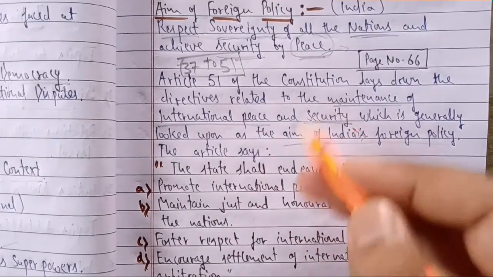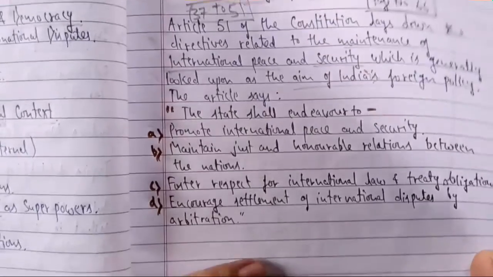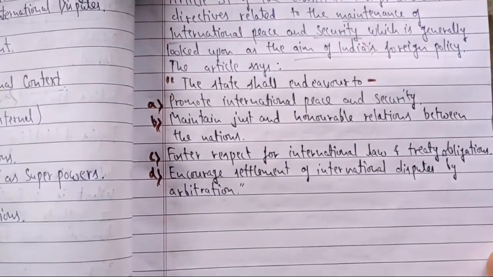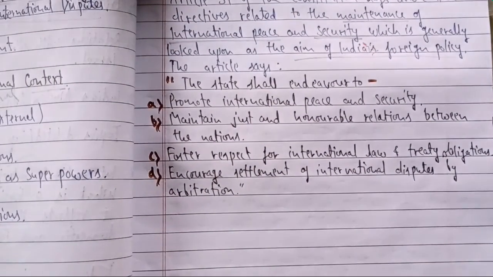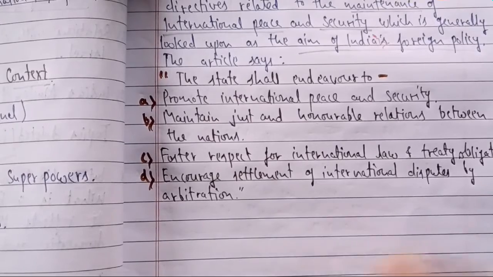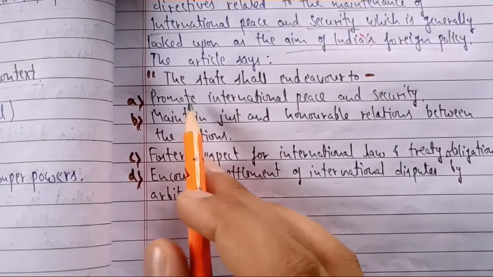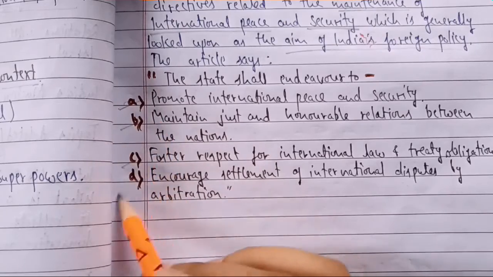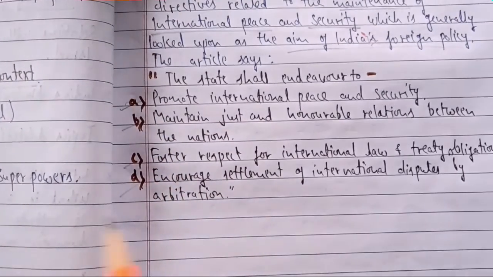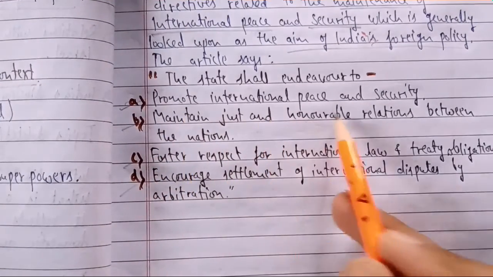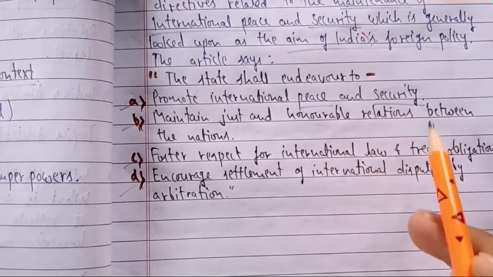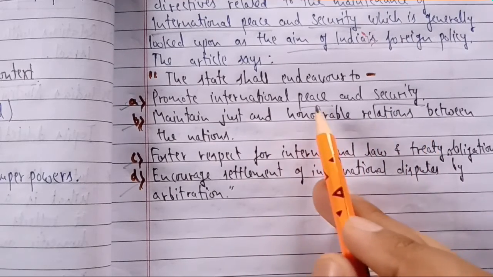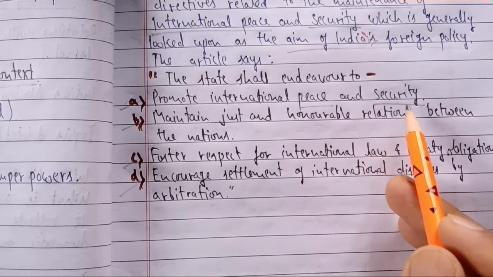So this is a general aspect, but what exactly is written in that particular article, let's see here. These 4 points are written in that box of your book, page number 66, you can check it. Promote international peace and security. India will always work to maintain and bring peace and security to the world.